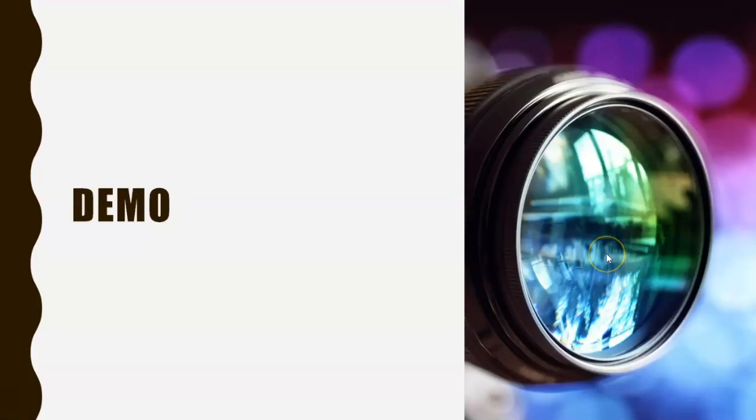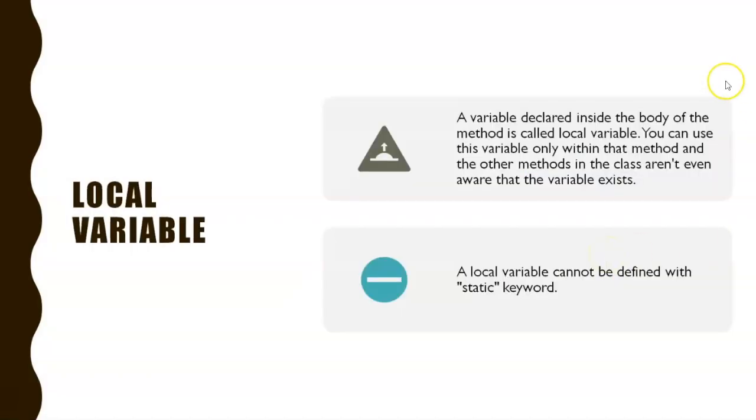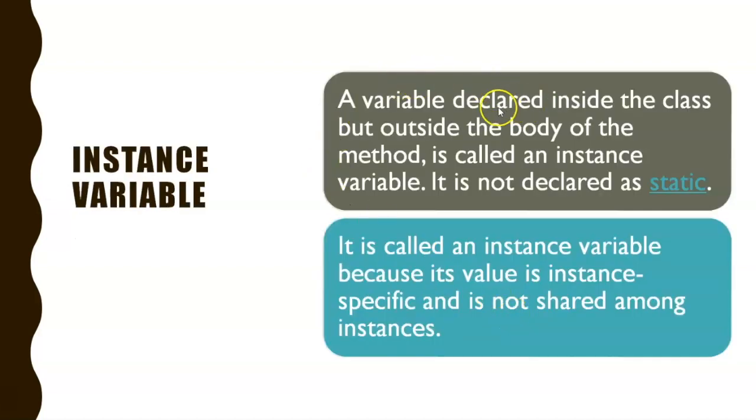All right, now we have seen the demo. Local variables are something which you declare inside a function, and a local variable cannot have the static keyword. An instance variable is declared inside the class but outside the body of a function, and it is not declared with the static keyword.